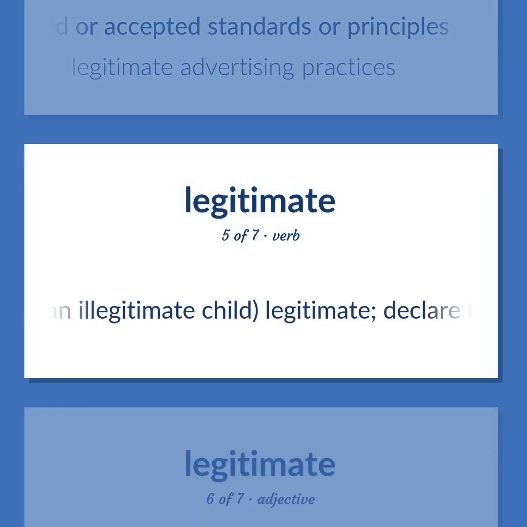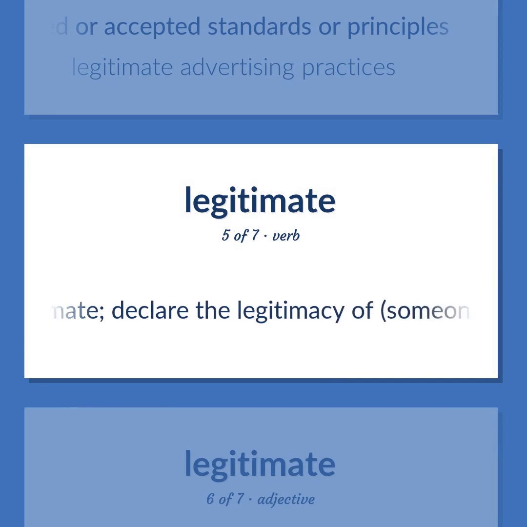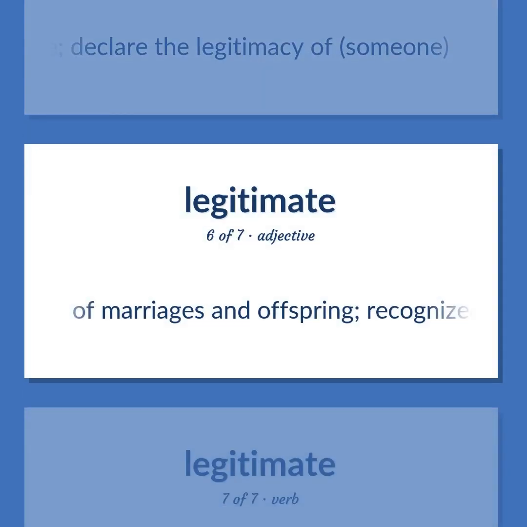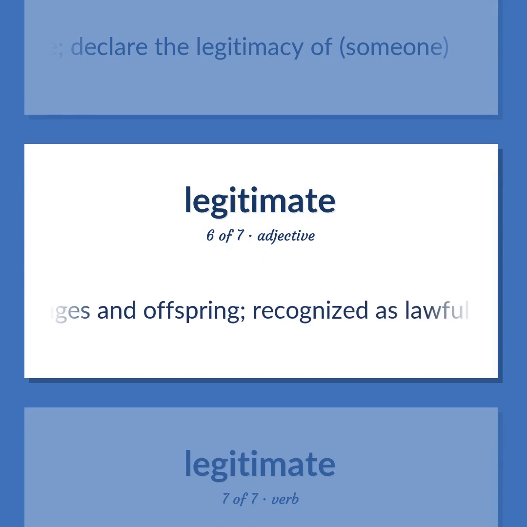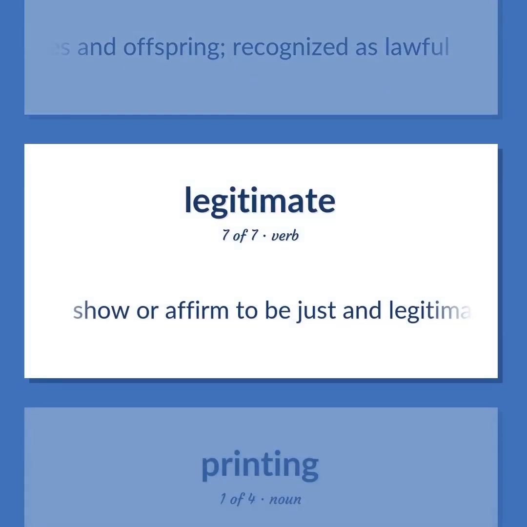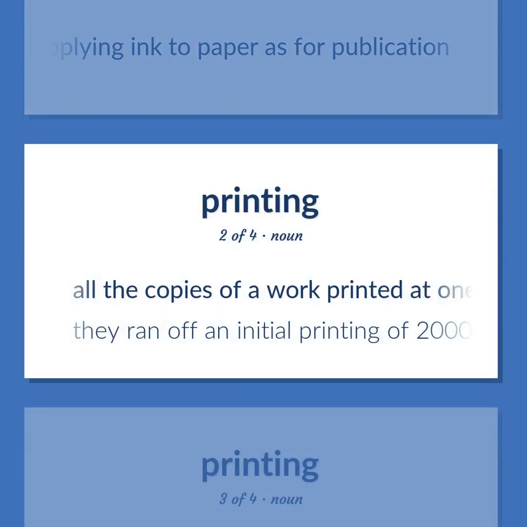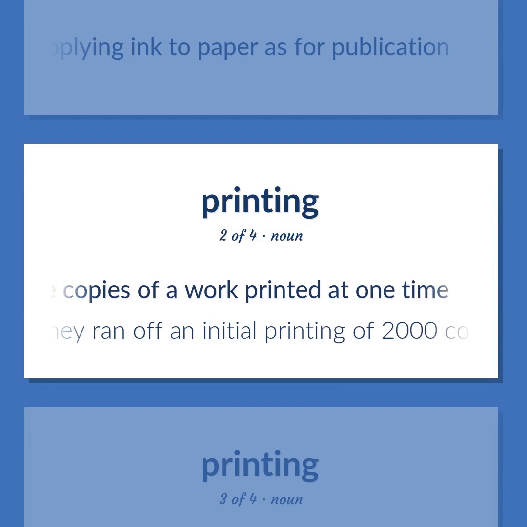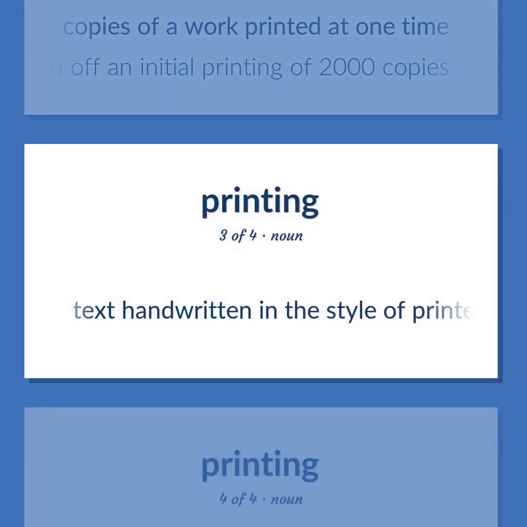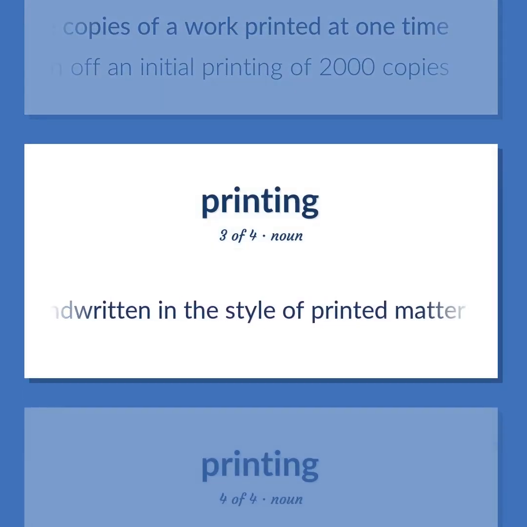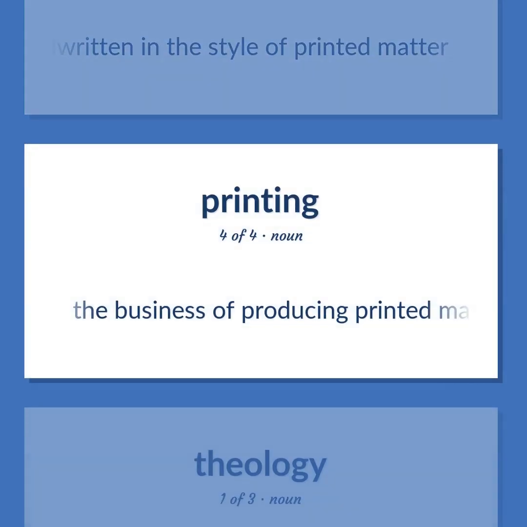Make an illegitimate child legitimate. Declare the legitimacy of someone. Of marriages and offspring, recognized as lawful. Show or affirm to be just and legitimate. Reproduction by applying ink to paper as for publication. All the copies of a work printed at one time. They ran off an initial printing of 2,000 copies. Text handwritten in the style of printed matter. The business of producing printed material for sale or distribution.